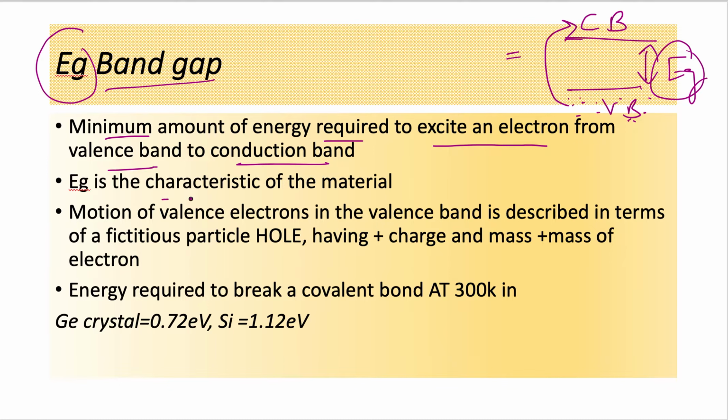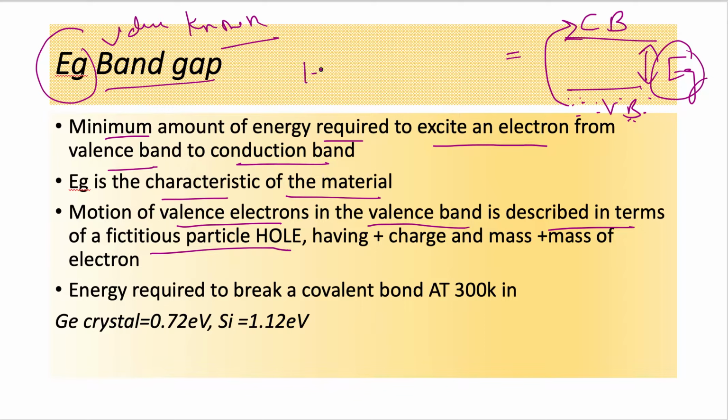And Eg is a characteristic of the material. If the Eg value is known, then you can easily tell which kind of optically active material it is. It is unique for every material. And the motion of valence electrons, free electrons in the valence band, is described in terms of a fictitious particle, the hole.